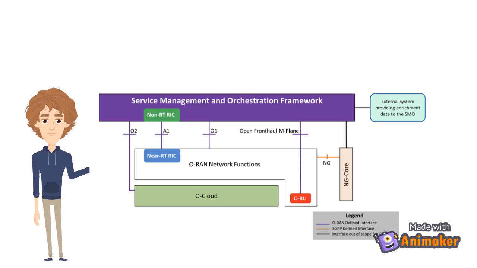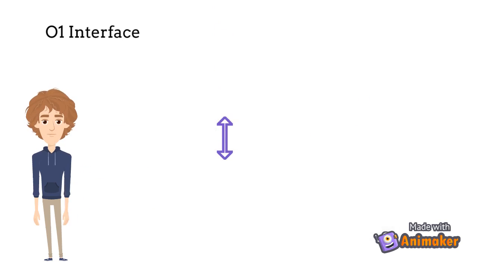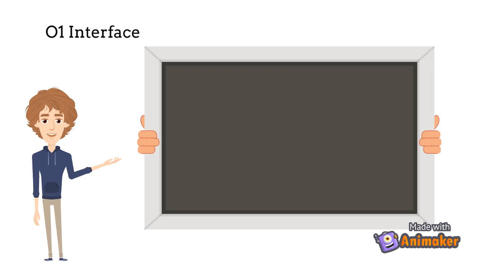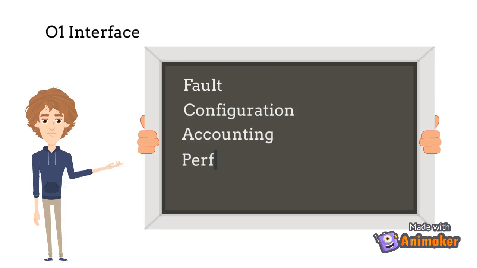Now let's understand the O1 interface. It is the interface between the O-RAN managed element and the management entity, SMO. This interface provides FCAPS support. FCAPS is based on the ISO model, which defines 5 conceptual areas for managing networks. These are fault, configuration, accounting, performance, and security.